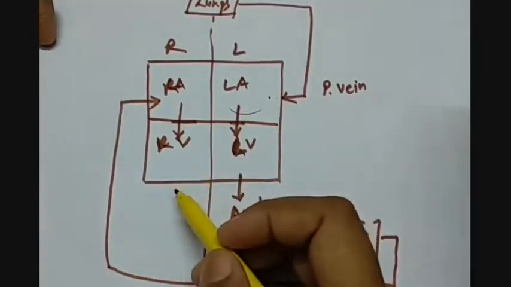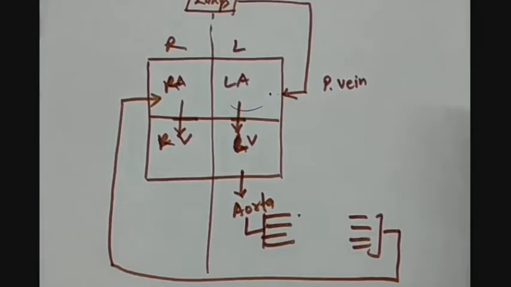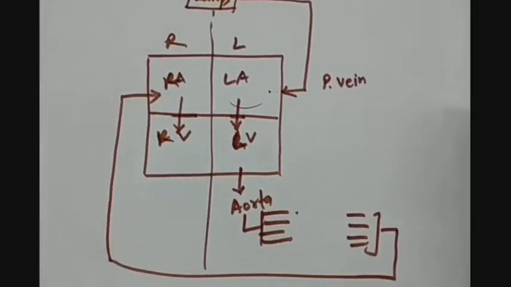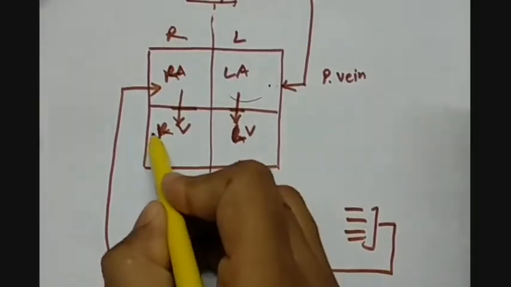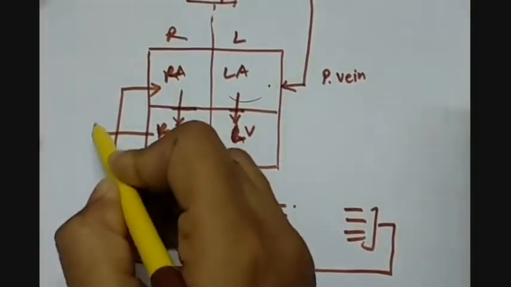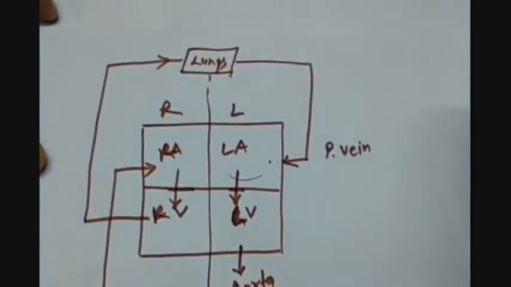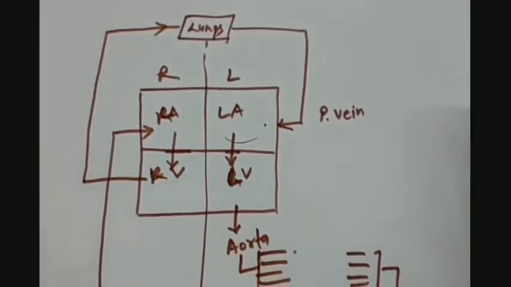Now there is a need of having valves in the superior or inferior vena cavas, because here the blood is not coming with pressure. So there is a possibility that blood will move back into the organs, which is not required. So there are various valves in the vena cava so that backflow of the blood can be stopped. Now from here, the pulmonary artery takes the blood to the lungs for again exchange of gases. So this is how the heart actually functions.